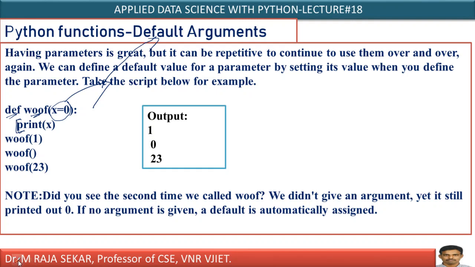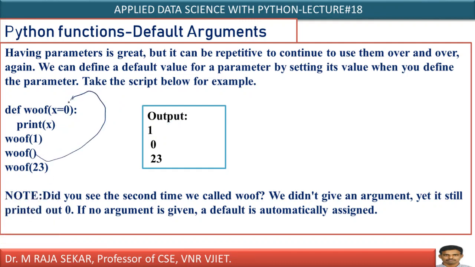Now let me call this function. How can I call? By its name, woof(1). As I am passing 1 as a parameter, actually the default parameter is 0, but once I pass a parameter, it will take this one. This 0 will be overwritten by 1. Print x means what will it print? It will print 1.